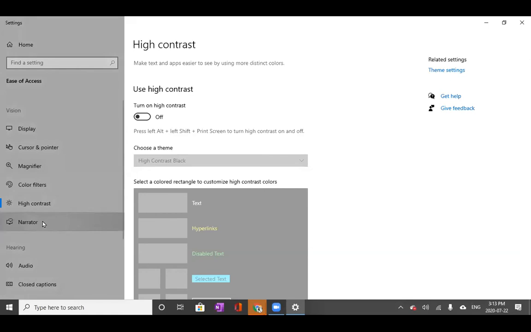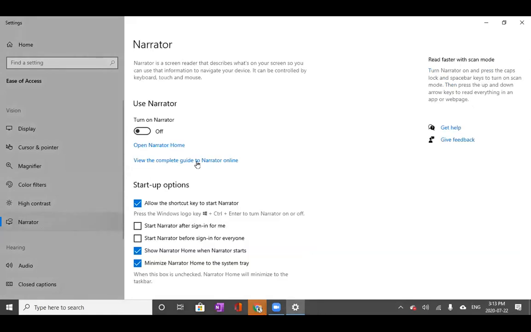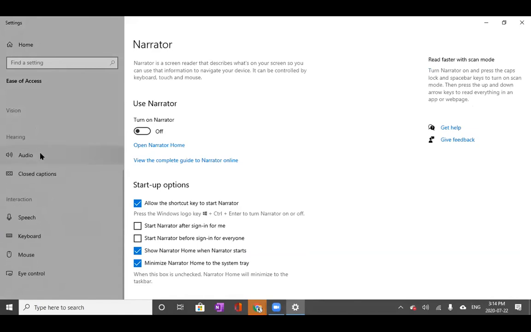So next is narrator. This feature, if you turn it on, basically allows your computer to read things on your screen aloud to you. Once you turn it on, you can decide how and when it reads aloud to you. You can have it always doing it, or change the settings, but this is a great option for those who are vision impaired.